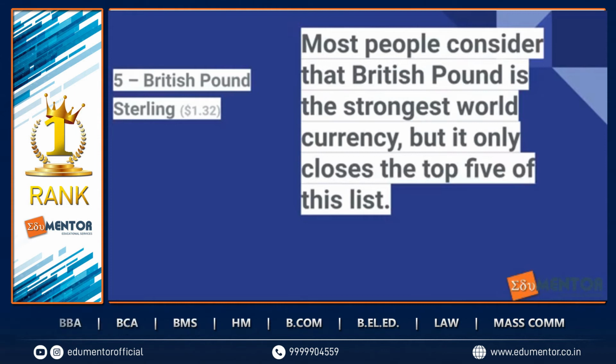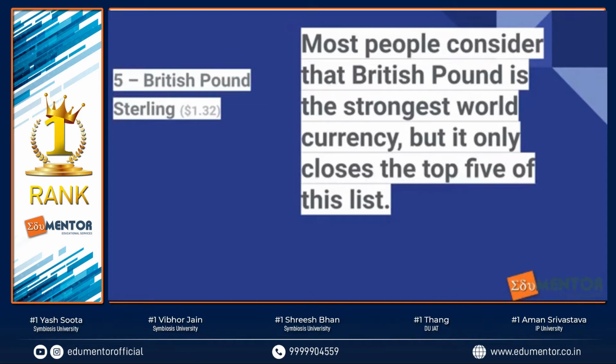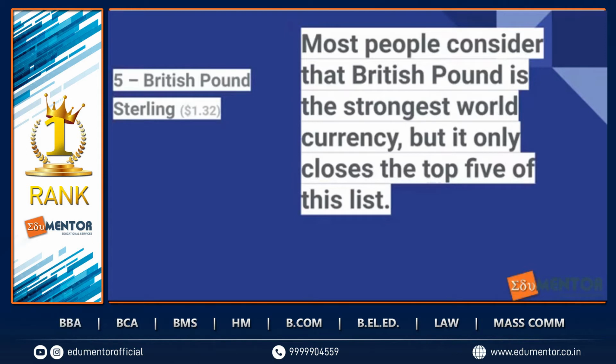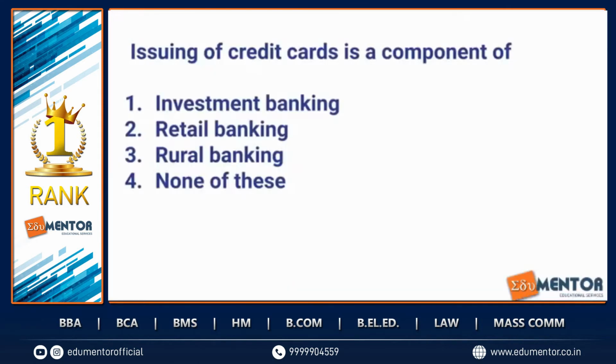Then you've got the British pound sterling at the 5th spot. Many people think that it's actually the British pound sterling that's the strongest currency, but you need to remember that no, it's actually, you've got the Kuwaiti dinar, the Bahraini dinar, Oman, Jordan, and then on the 5th spot you have the British pound sterling. Okay, so do remember this.